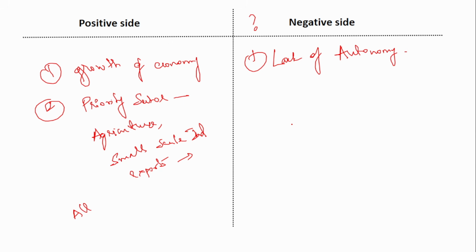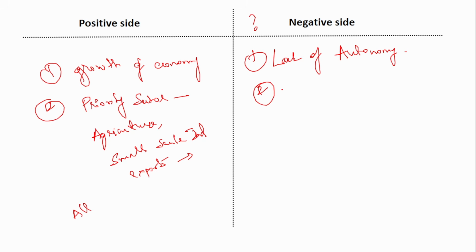What is this lack of autonomy? Since the banks, after nationalization, were primarily owned and controlled by the government, major decision making was not done by the bankers but involved the government people a lot. A lot of interference happened from the government side. That is why lack of autonomy was observed as a negative thing.